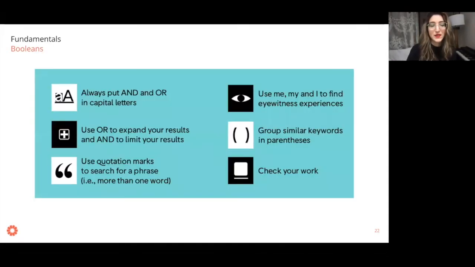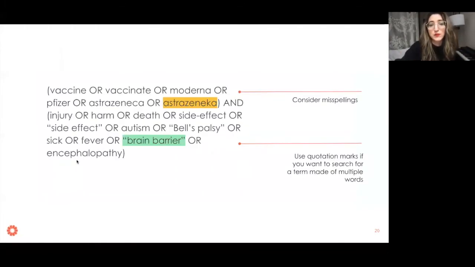Some reminders. Always put your Boolean operators in capital letters. That's something you really need to do. Remember that OR expands your results and AND limits your results. One thing I didn't mention specifically is you need to use quotation marks if you're searching for a phrase instead of a word. In this example, brain barrier, I've put that in quotation marks because it's more than one word. If something is one word, you don't need the quotes, but if it's more than one word, you do.